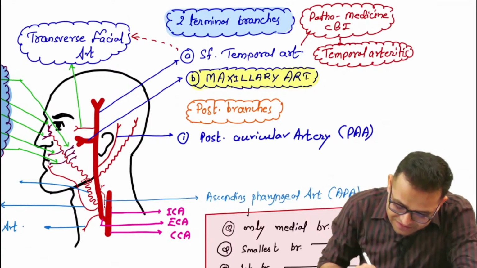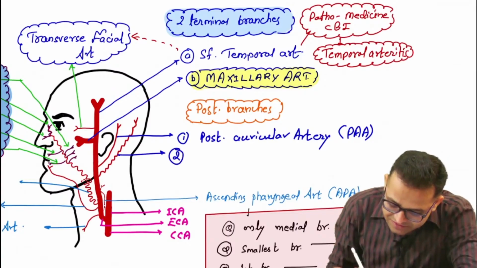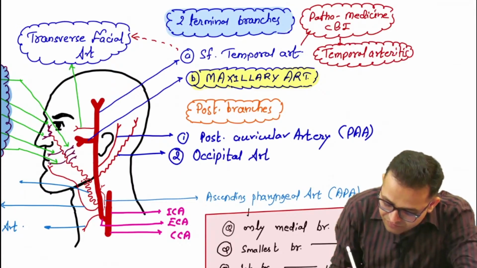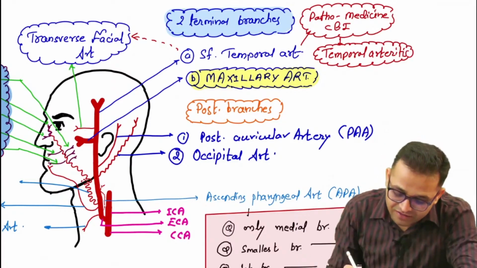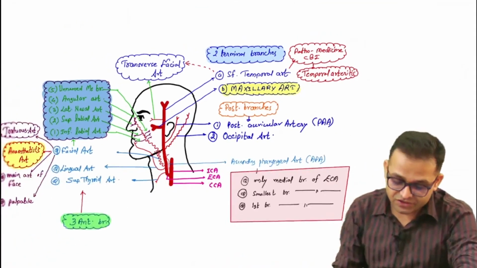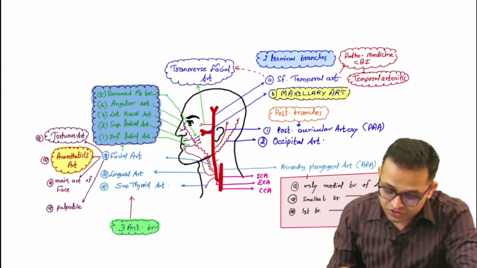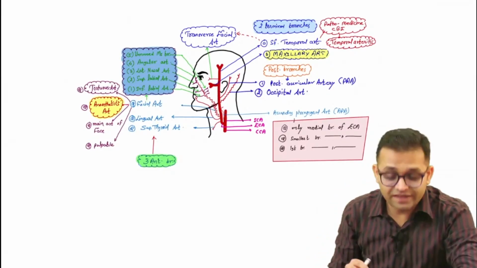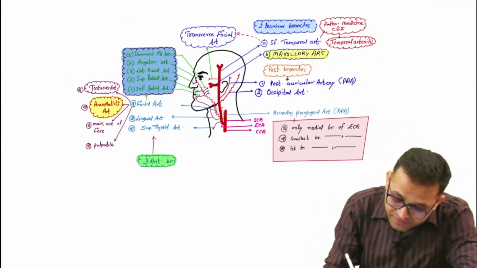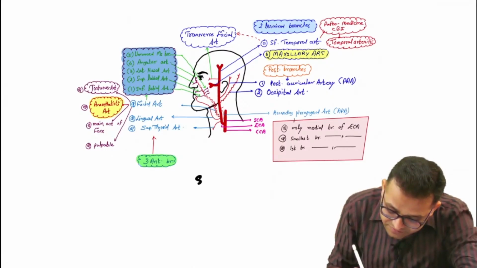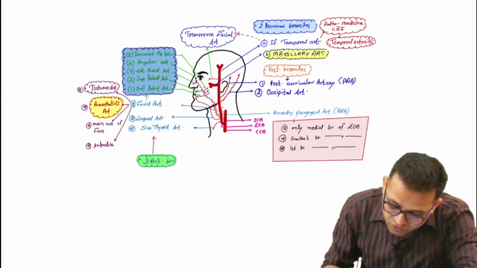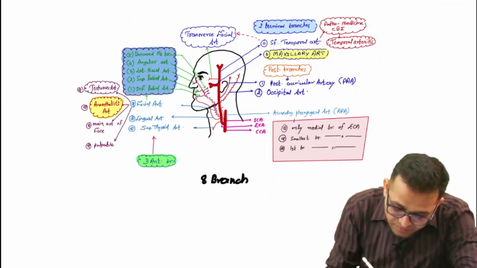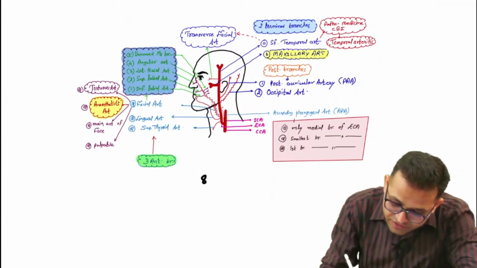Now look, this is your another artery. Which artery, sir? This is our occipital artery. So these are our two posterior branches. Getting the point? So this is your diagrammatic presentation. Also, I'm going to write down one quick revision. Yes, look here, we are looking at the 8 branches of the external carotid artery.